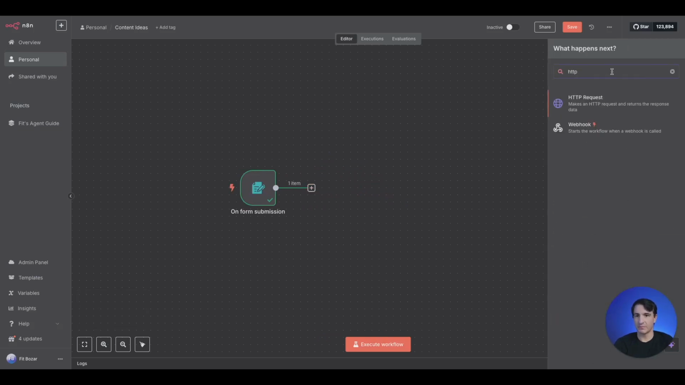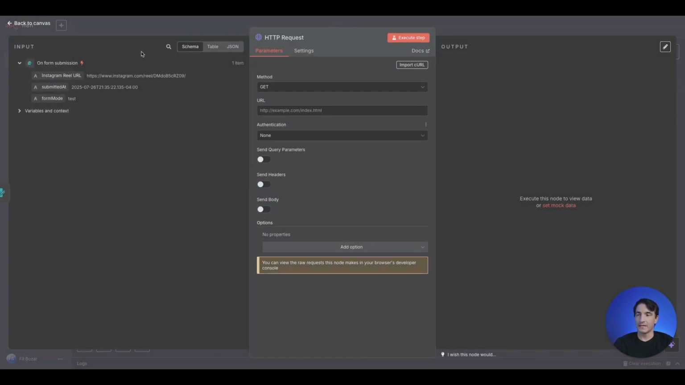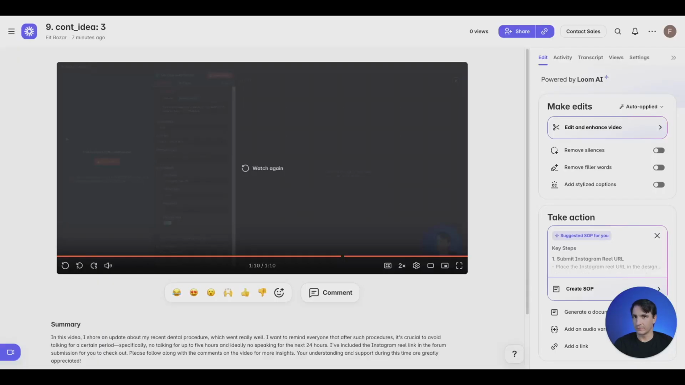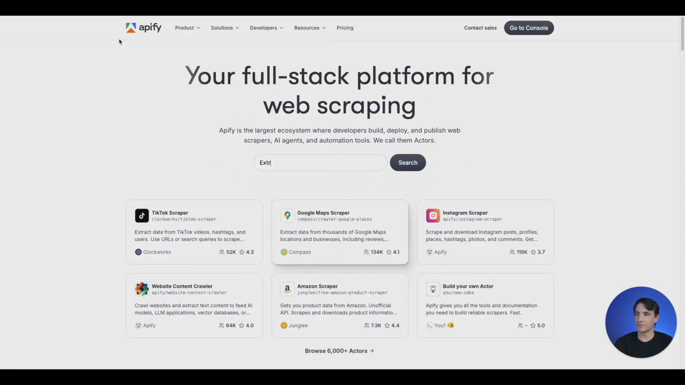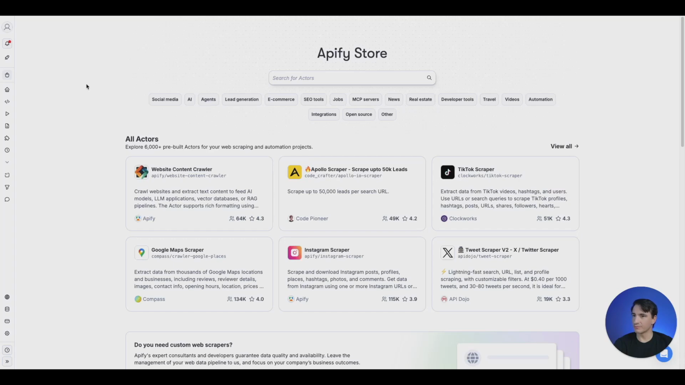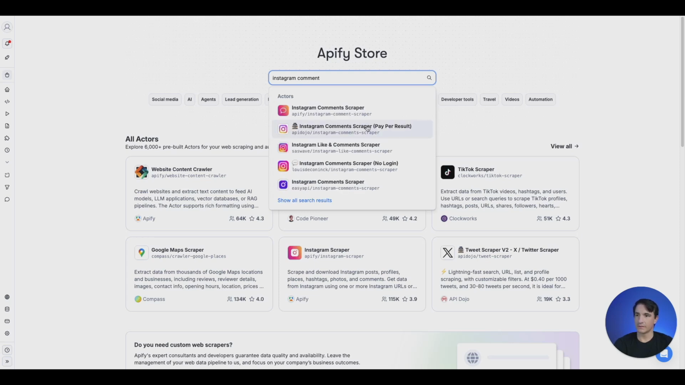And now we can go ahead and add another node. We will add an HTTP request. And in here, we want to set up Apify. So we'll go do that right now. This is the Apify website, apify.com. And you can just go ahead and sign up here, use your Gmail, whatever you have. So after you create an account and sign up, you come up here to go to console, top right, click. After you come to the Apify store, you click go to console. Here on the left side, you'll see this icon for the Apify store. You'll come here and we'll search for Instagram comment scraper.